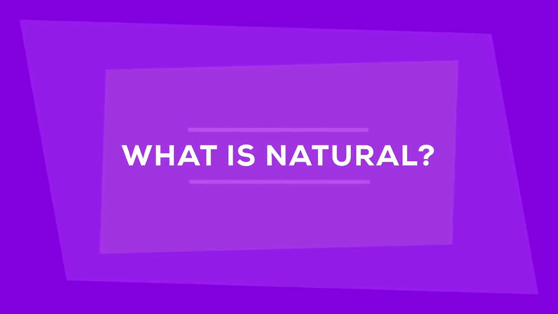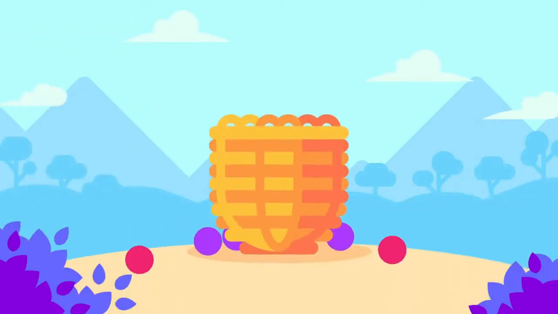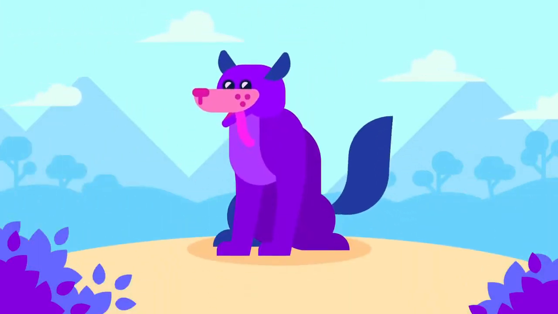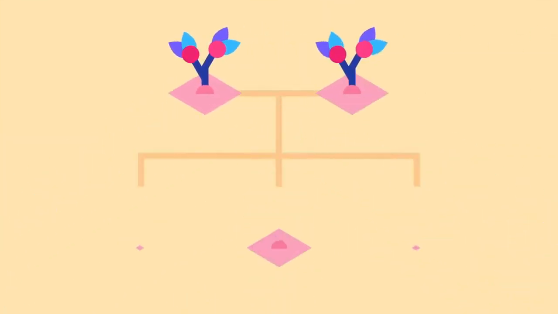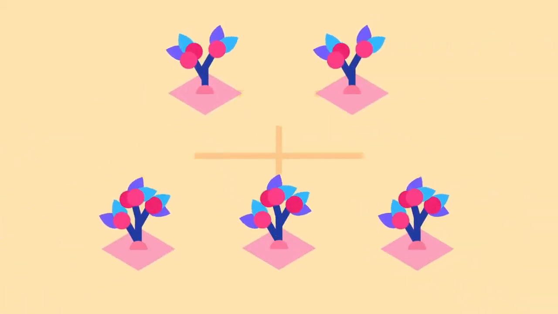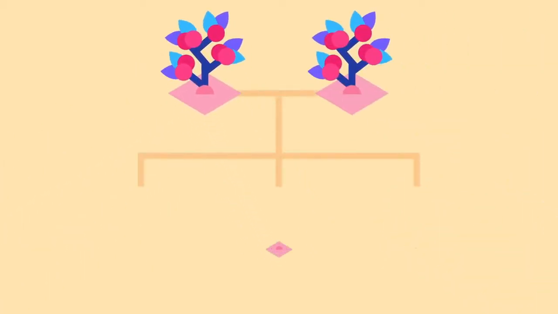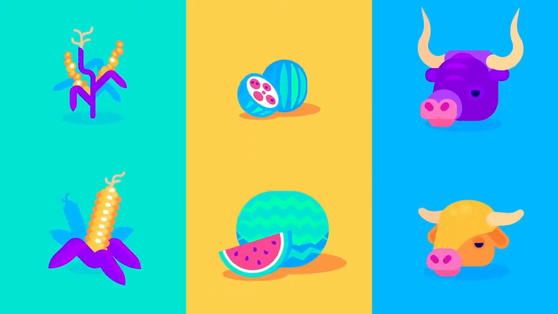In a nutshell, what is natural? Humans have been genetically modifying plants and animals for thousands of years. Maybe a few of your crops had very good yields. Maybe one of your wolves was especially loyal. So you did the smart thing and bred the plants and animals that had traits beneficial to you. Traits suggest an expression of genes, so with each generation, those genes got more pronounced. After thousands of years, almost every single plant and animal around us is vastly different from its pre-domesticated state.